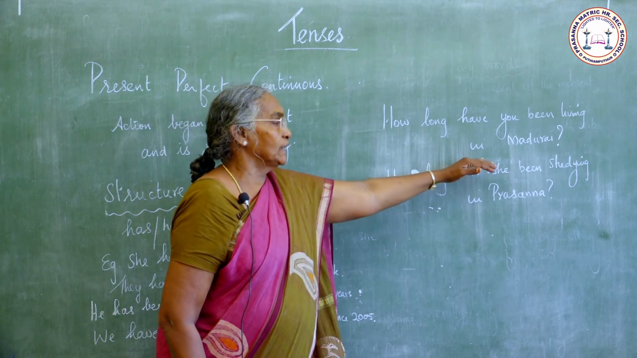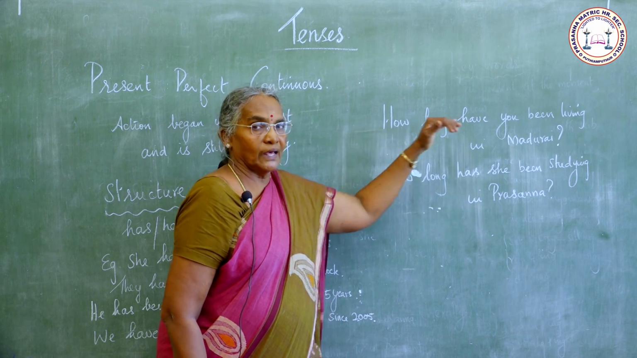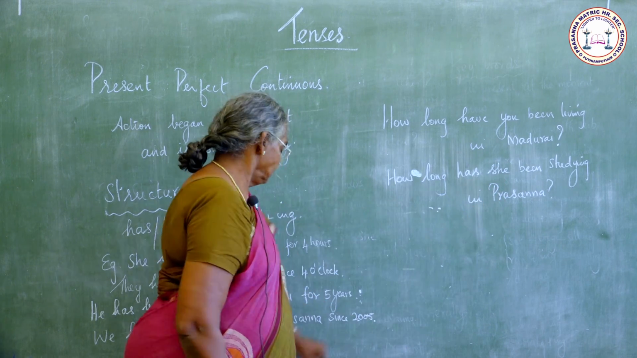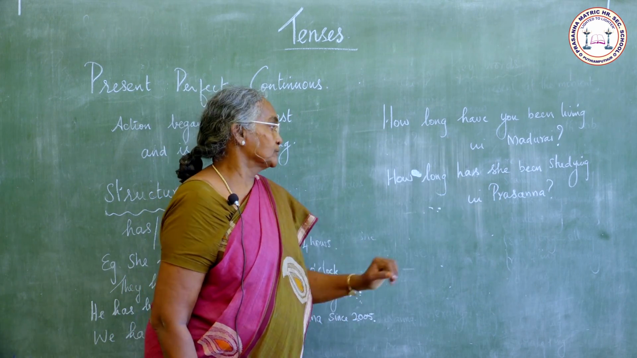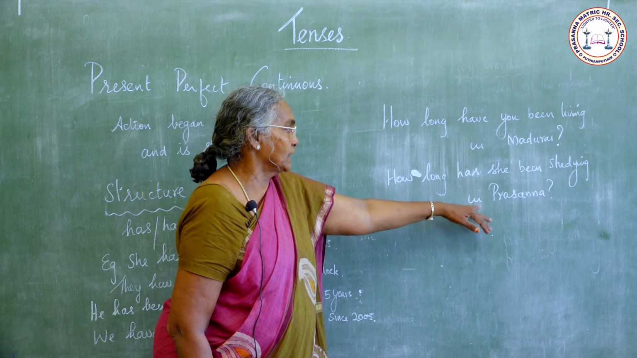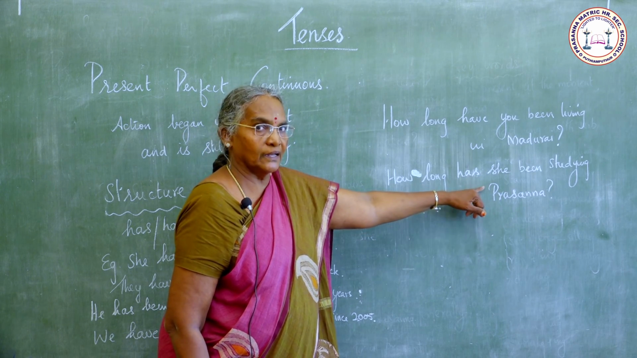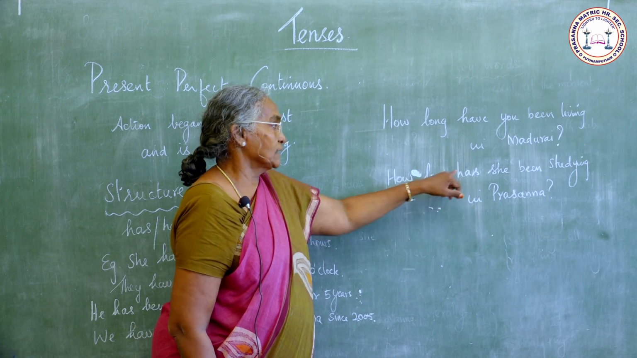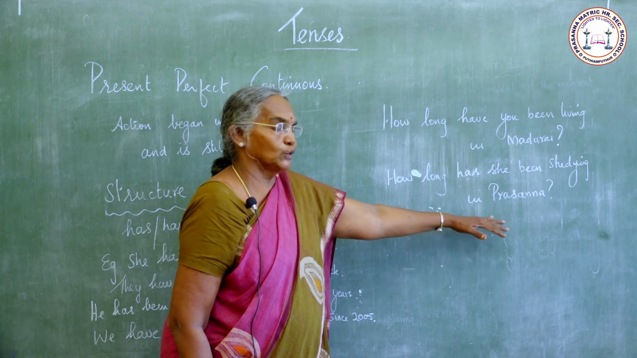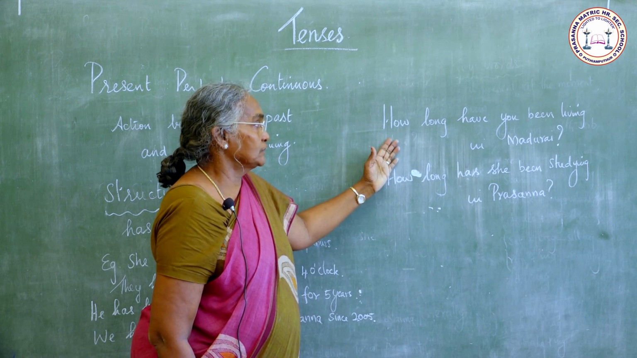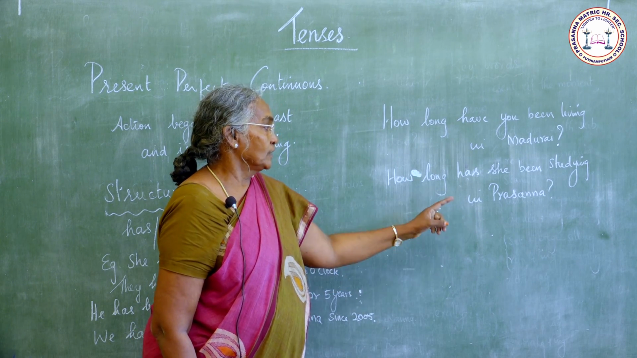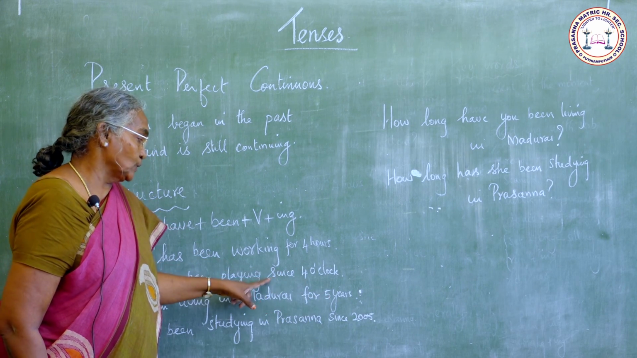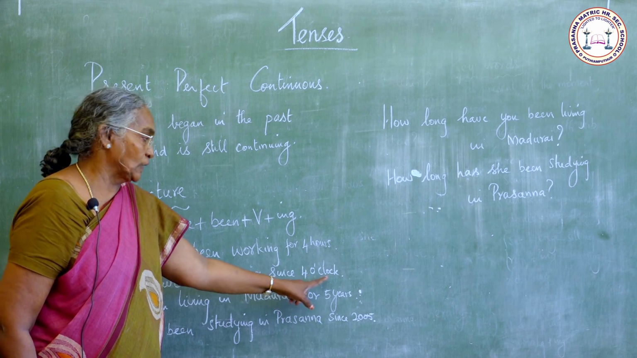How long have you been living in Madurai? I have been living in Madurai for 5 years. How long has she been studying in Prasanna? She has been studying in Prasanna since 2005. Past action still continuing. When we use for, we write the total number of years. When we use since, we use the particular year or time.